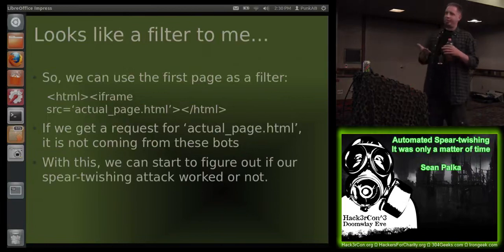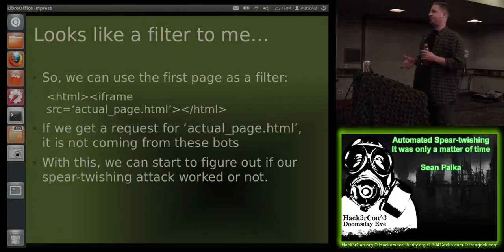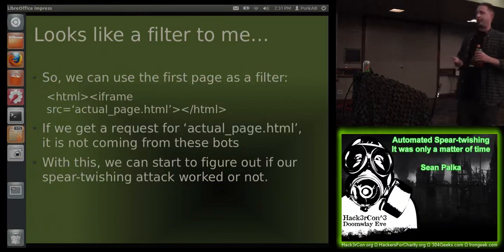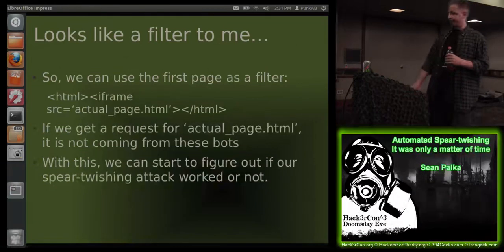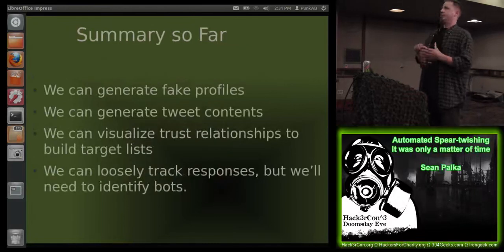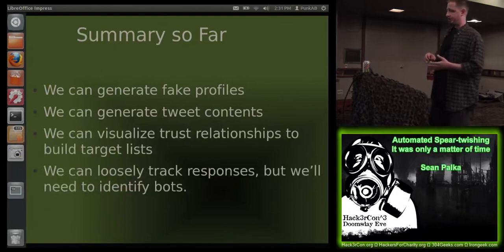So what we'll use is our first page as a filter to catch all the bots. And then the actual resource we want to track as either an iframe or some other sub-element. So when we get requests for the actual page.html, we know it's not coming from these bots, so we can assume it's probably from a person. So then we can start figuring out whether our spear twishing attack actually worked. So we have fake profiles. We can generate our tweet contents. And we can start to visualize some of these trust relationships to build a target list. And we can loosely track the responses, assuming we can identify these bots.